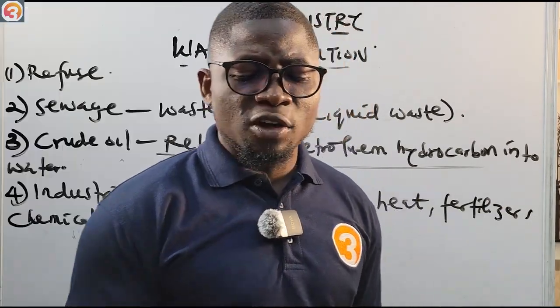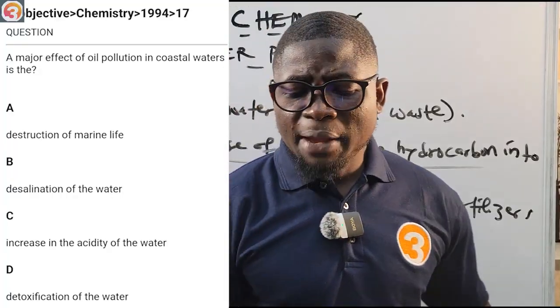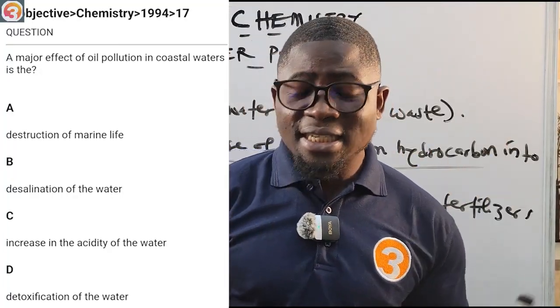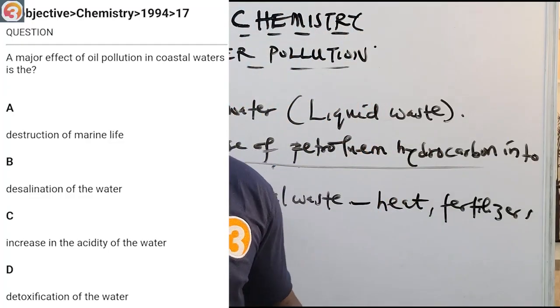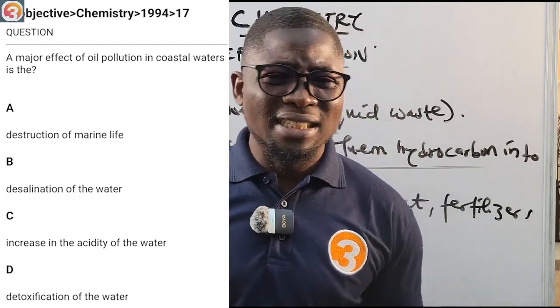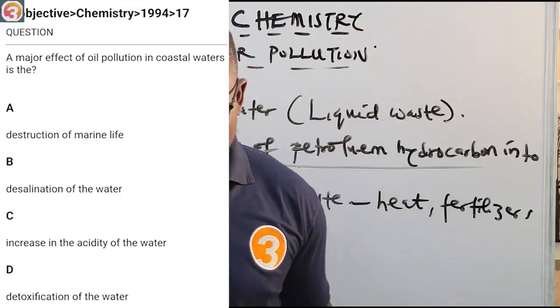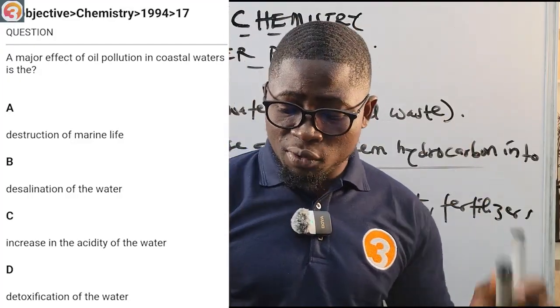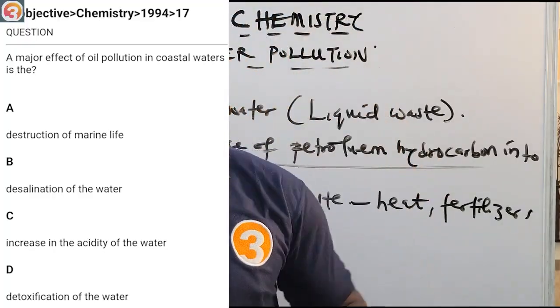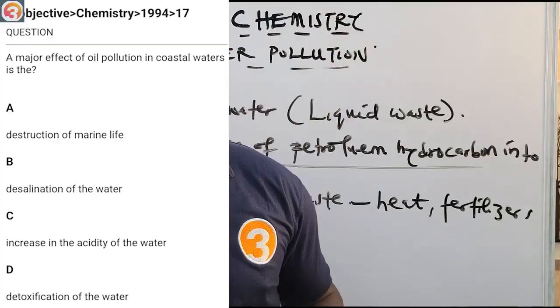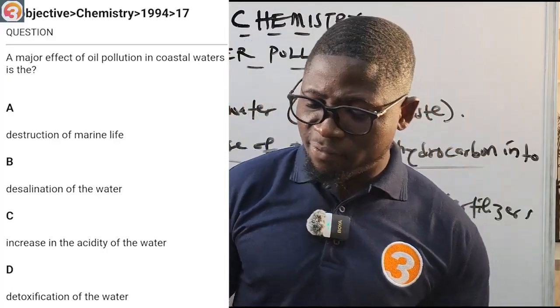Let's see 1994 number 17. A major effect of oil pollution in coastal waters is, they say, destruction of marine life, which is the answer. You don't need another thing. It is harmful to aquatic animals. A, it destroys marine life. B, desalination of water. C, increasing the acidity of the water. D, detoxification of water. The correct answer will be destruction of marine life.